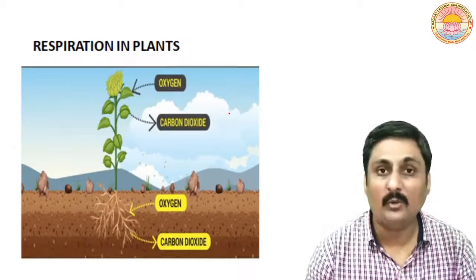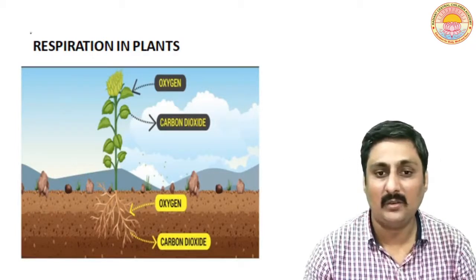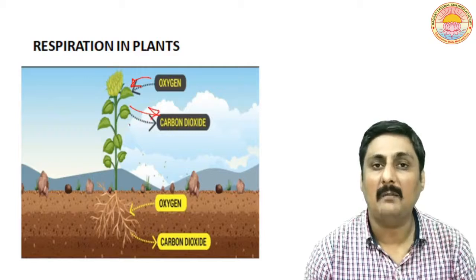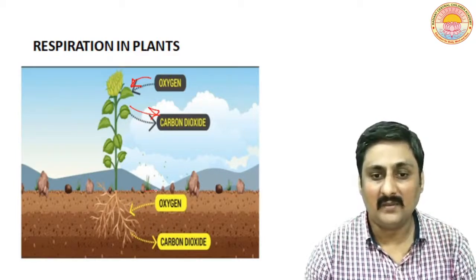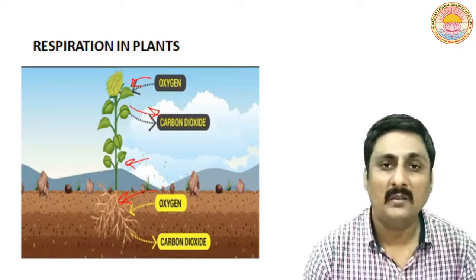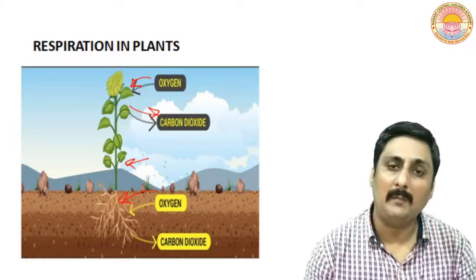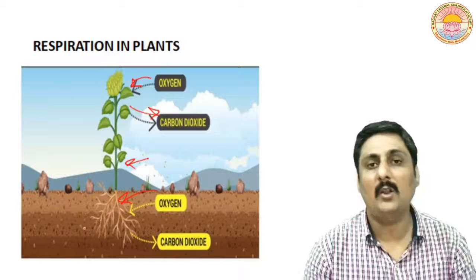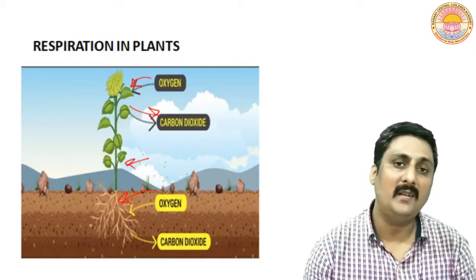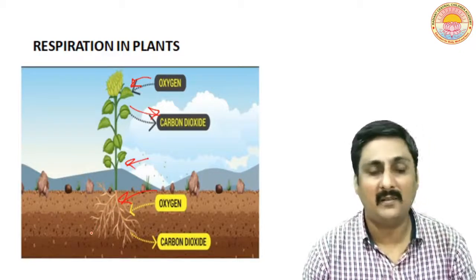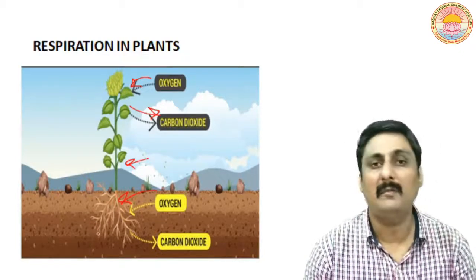So, as you can see on the screen, the diagram has been drawn. Here you can see oxygen, it is taking in and it is eliminating what? Carbon dioxide. Now oxygen is taken up by every part of the plant, whether it be root, stem or leaves. All the parts of the plant require oxygen for the oxidation of food in order to liberate energy, and this energy is converted into a form called ATP in the inner matrix, inner membrane of the mitochondria.